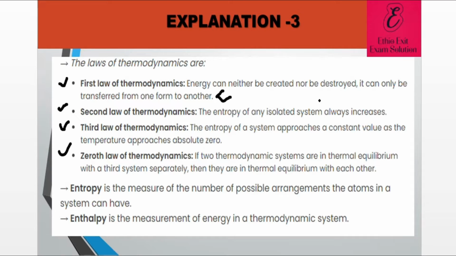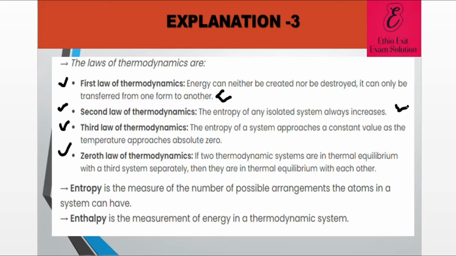Next, the second law of thermodynamics states that the entropy of any isolated system always increases.